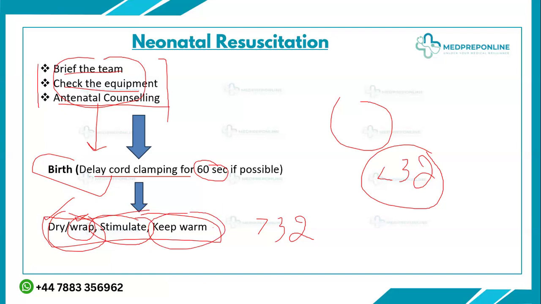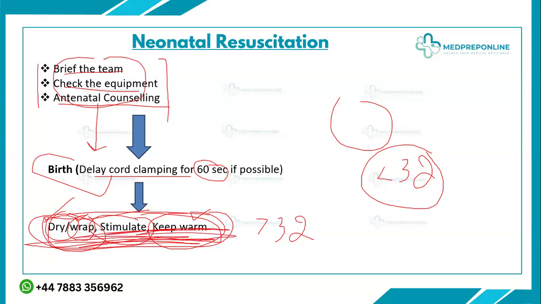Along with that, you change the sheet which you used for drying the baby, because that has become wet. Then you put the baby in another dry sheet, and you put on the cap, the socks and the other clothes, and you keep the baby warm. So these are the initial steps. The data says that most babies who have not initially cried and are apneic usually cry during these steps, so you usually do not need to go to the next step.